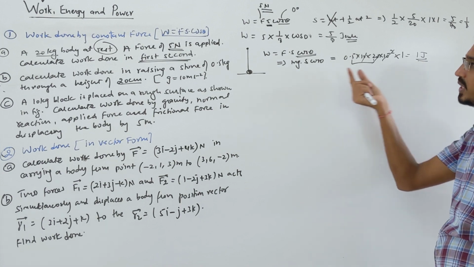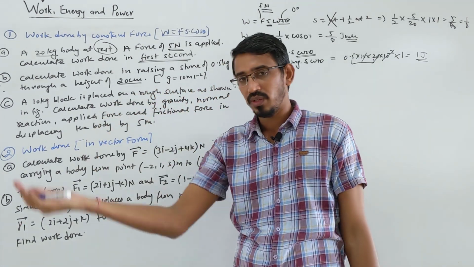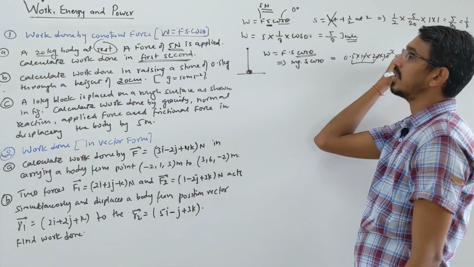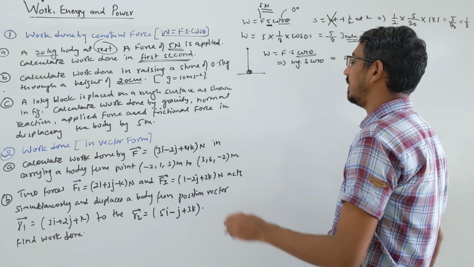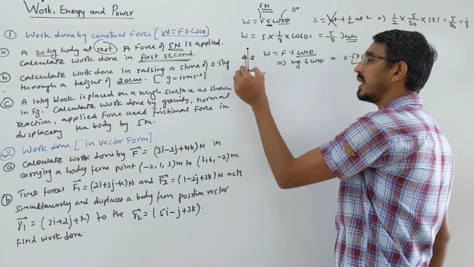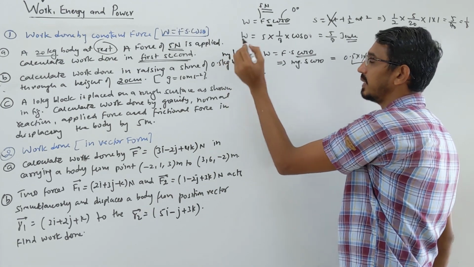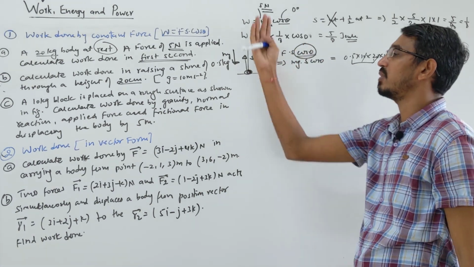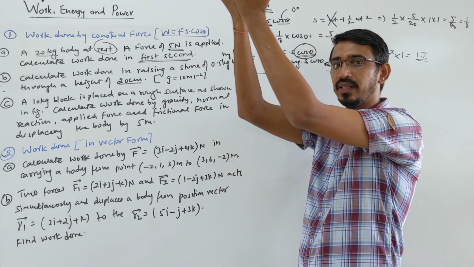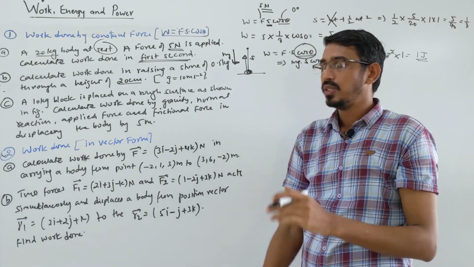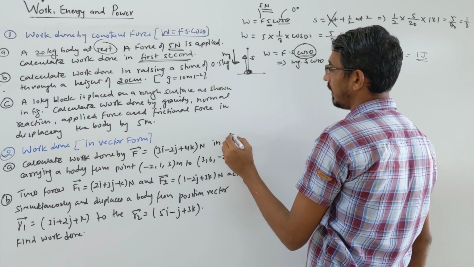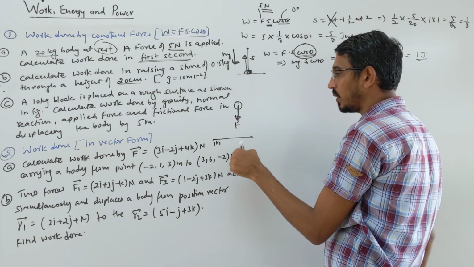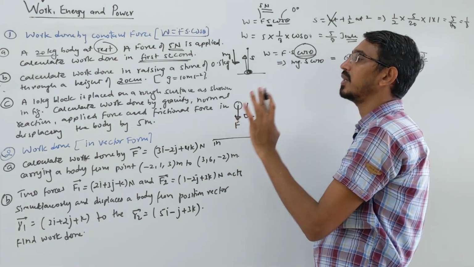Now it's very important. Suppose they ask, as we raise a body up to that height, what's the work done by gravity? Then the answer will be the same, but it's negative, because they ask the work done by gravity. You are lifting the body upward, your displacement is in that direction, but the gravity force is downward, mg again. Now the same force only, so this angle will be cos 180. Displacement upward, gravitational force downward. Listen carefully. Suppose a body is freely falling like this. Then this is the direction of force mg downward, displacement also downward, so the work done by gravity will be positive work.